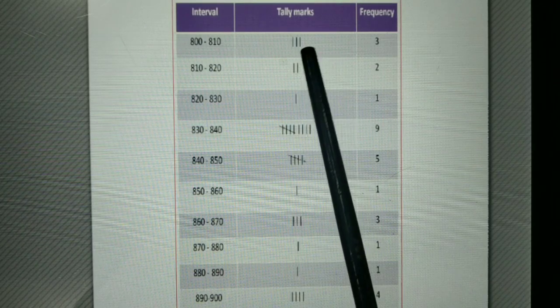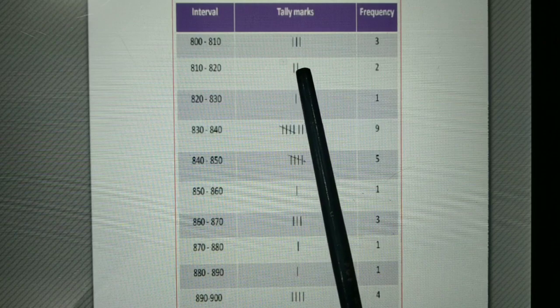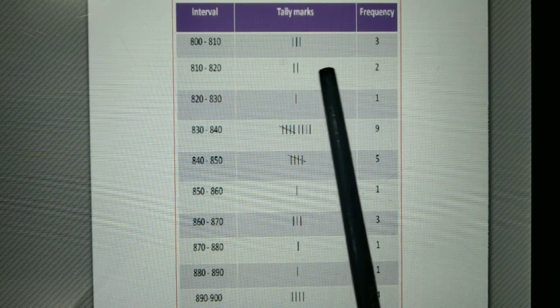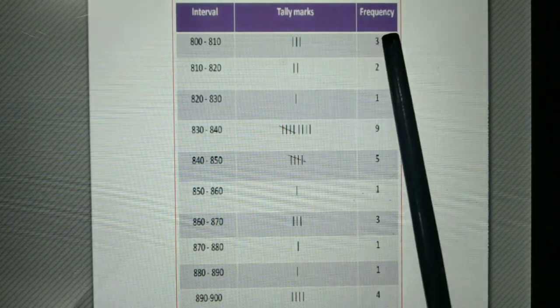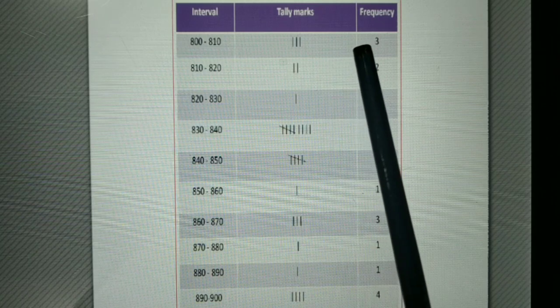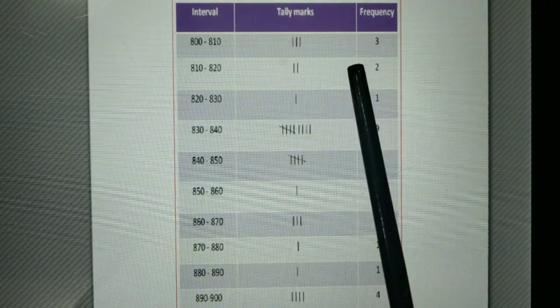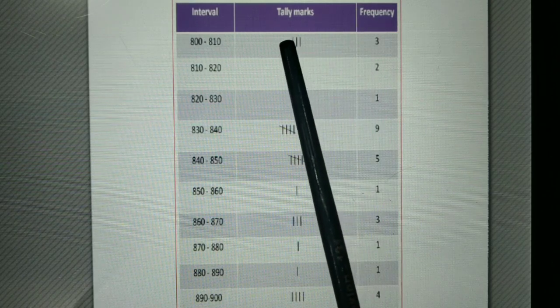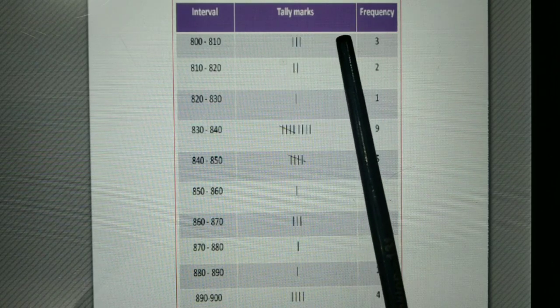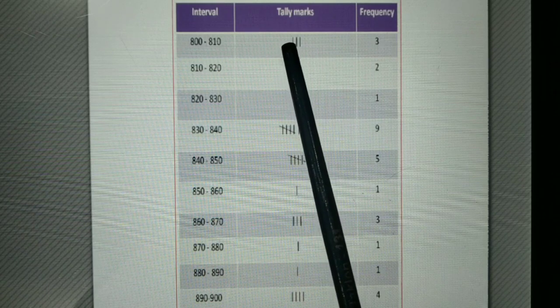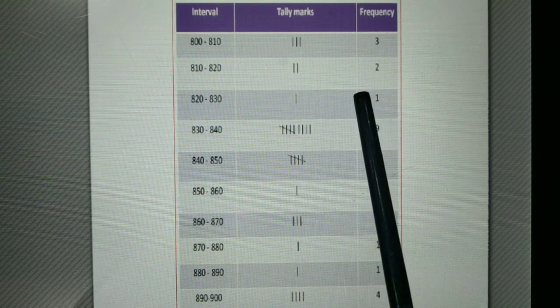You must put one straight line, one mark for one person, a second mark for the second person, a third mark for the third person. For example, in 800 to 810, the first line is used for the person who takes 804 rupees.